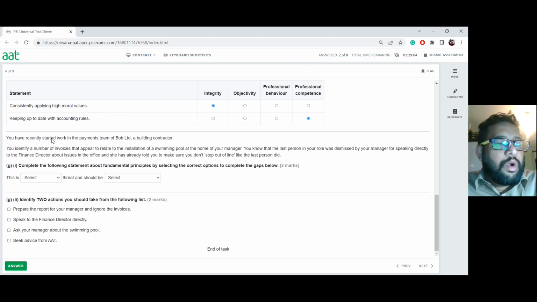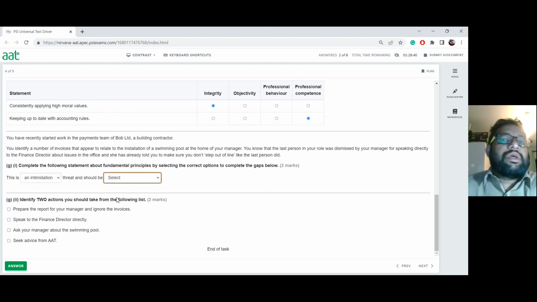So now they're saying, complete the following statement about fundamental principles, selecting the correct option to complete the gaps below. What sort of threat should this be? This is intimidation. If you look at it, the manager is intimidating you, saying don't step out of line. So we have to be a bit careful with that. The threat should also be challenged, because if you ignore that threat, we cannot go forward, because you become an accomplice. You cannot discuss this with a friend because that is going to affect confidentiality. But if these things need to be challenged, there is the right channel to challenge them, and you will be learning about those things as we go along.